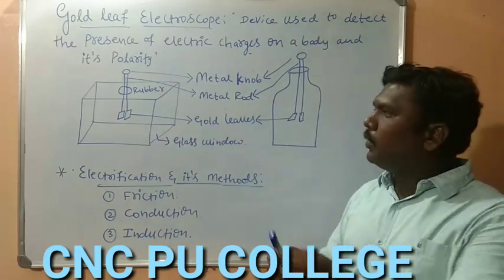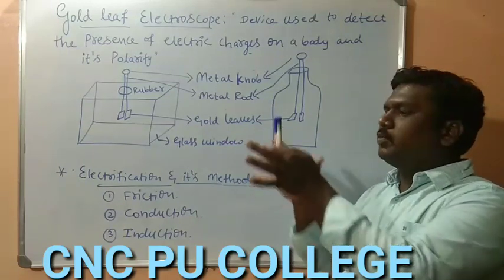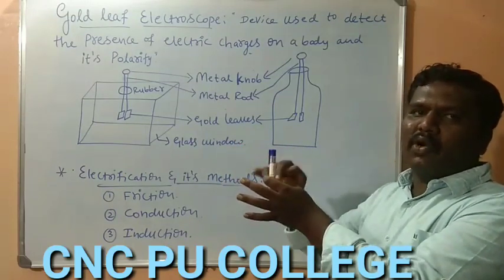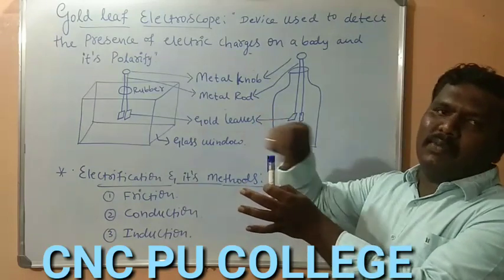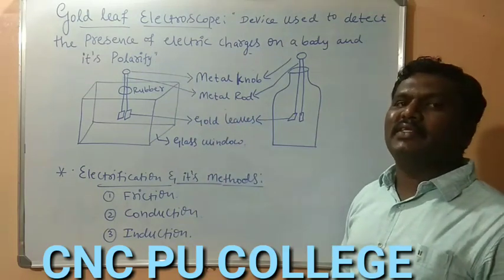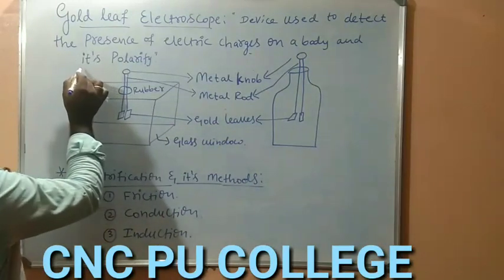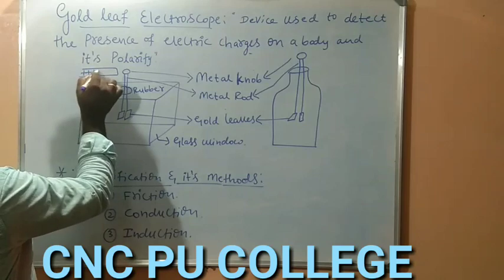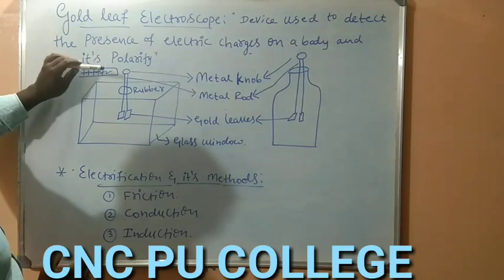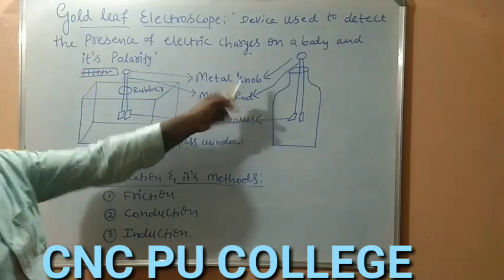So we take a metallic rod, to the lower end we are attaching two gold leaves and this is placed within the glass chamber, and the top of that metallic rod is attached to the metallic knob or it may be the metallic disc. Now if we focus on the working of this gold leaf electroscope, let us consider we have a charged body with us. I am going to consider a positively charged body. Let us bring that positively charged body in contact with the gold leaf, that is, we have to touch it to the metallic knob.